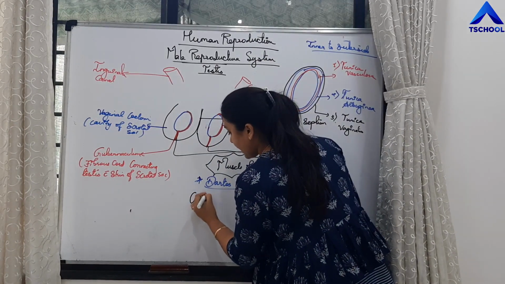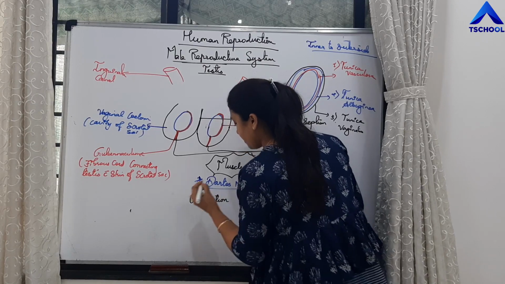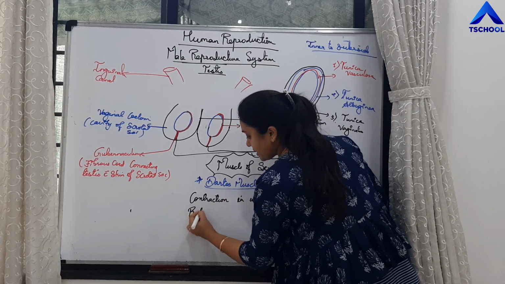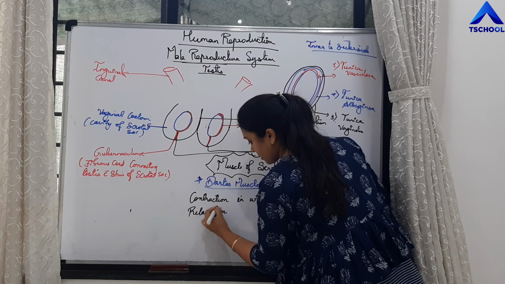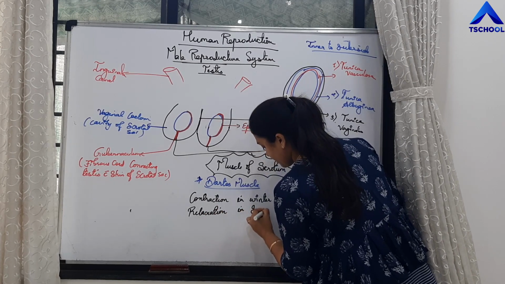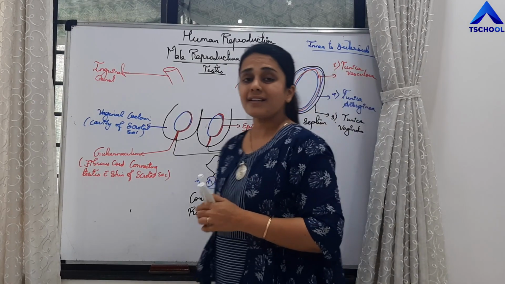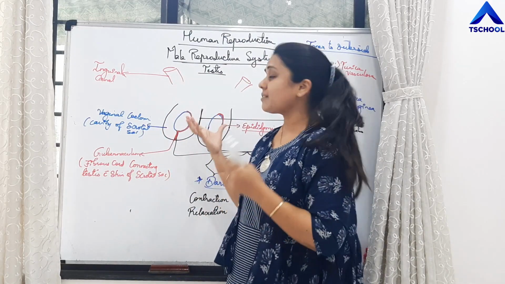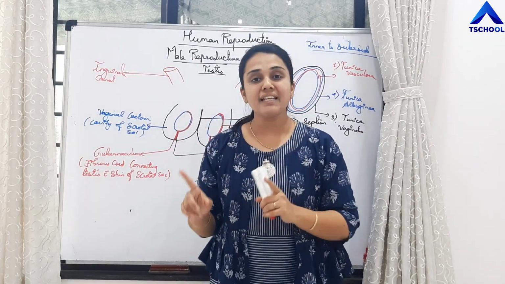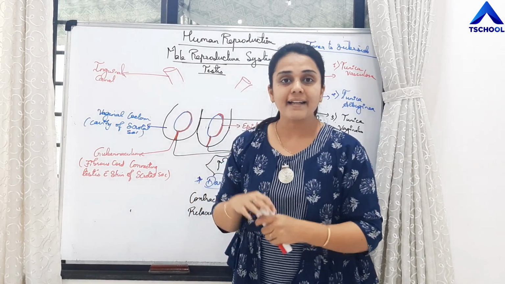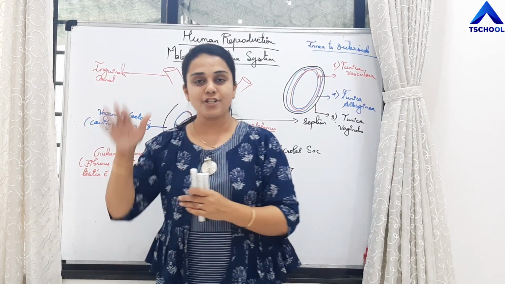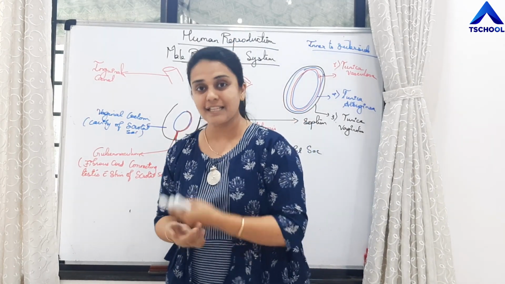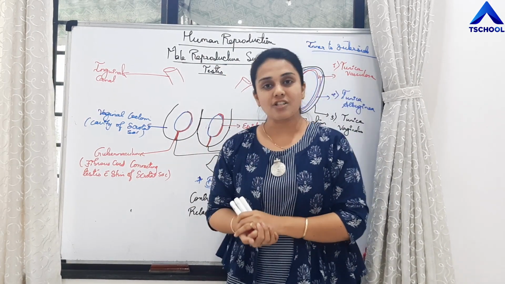Right? It contracts. So there is contraction of this muscle in winter and relaxation in summer. What does that mean? So as students, we have already studied why the testis is present in the scrotal sac. What is the need? Right? So the need is that the temperature in the scrotal sac is maintained 2 to 2.5 degrees Celsius lower than the body temperature, and that is required for the process of spermatogenesis. That is why the testis is present in the scrotal sac.